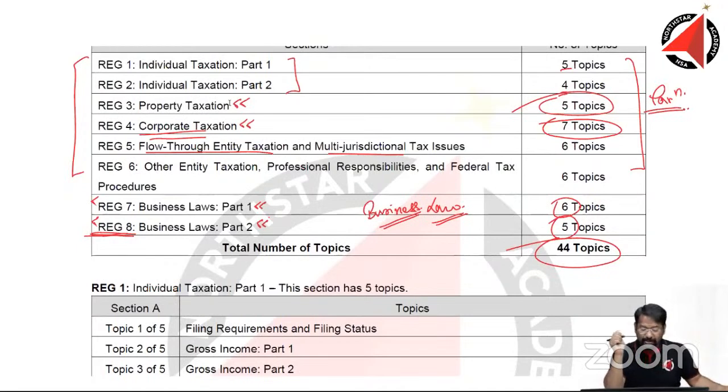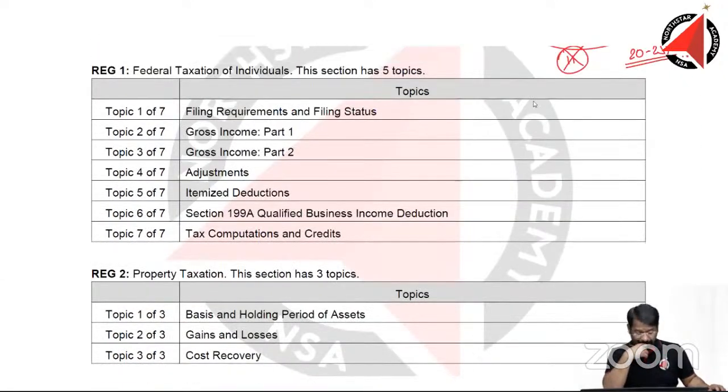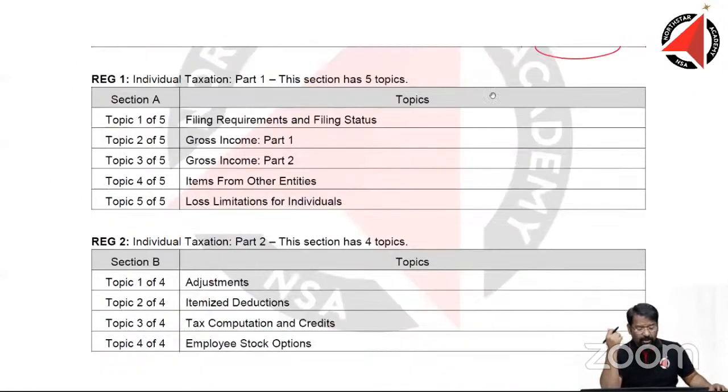Other entity taxation, professional responsibility, federal taxation, all that, so much depth is not covered, but overall the new regulation syllabus looks lesser, slimmer than the old taxation. At least in my opinion, by at least 20 to 25%, it looks slimmer or lesser than the old syllabus. But entity taxation is a big topic. We'll have to go deeper and understand what all topics in entity taxation are covered. All right, let's go deeper into it.